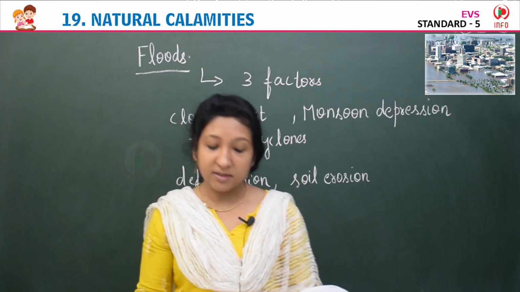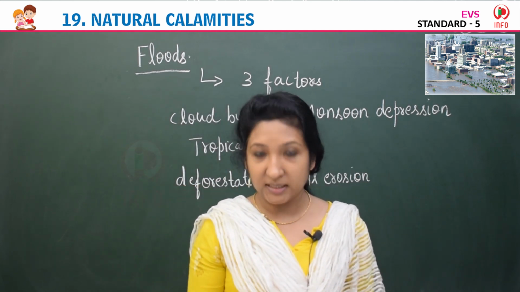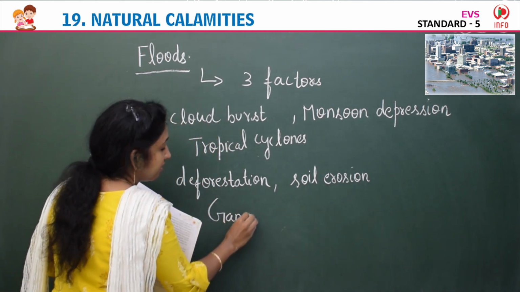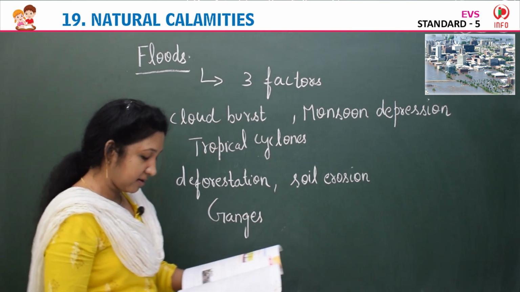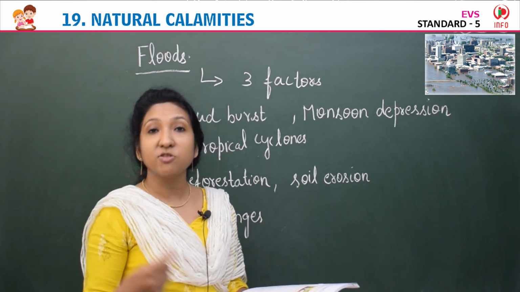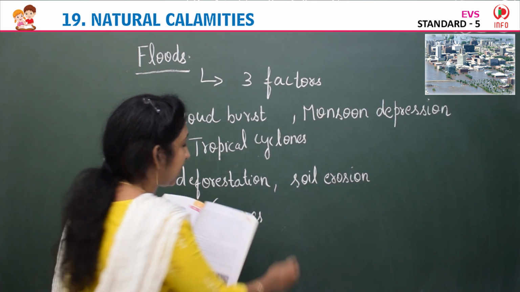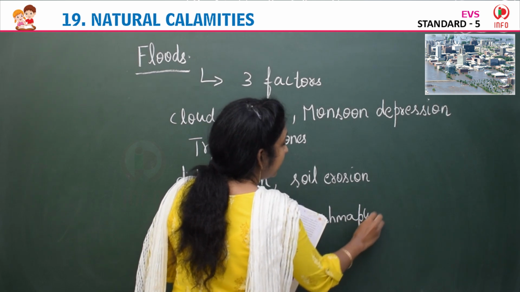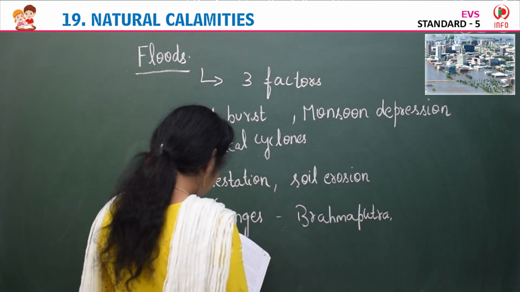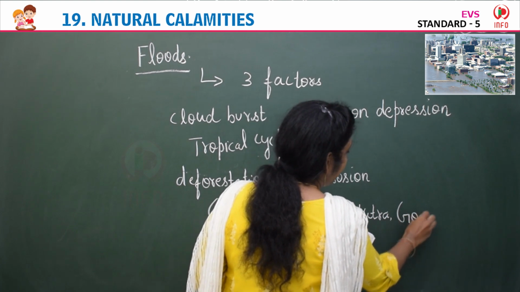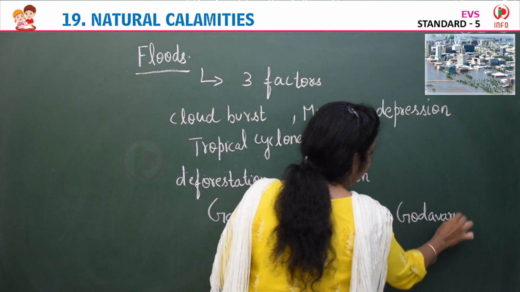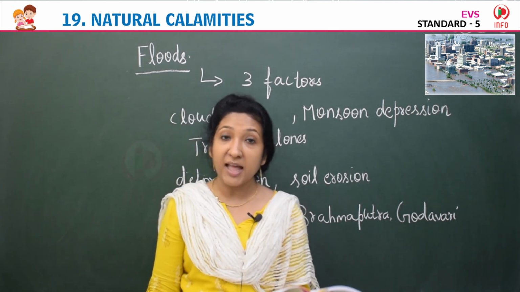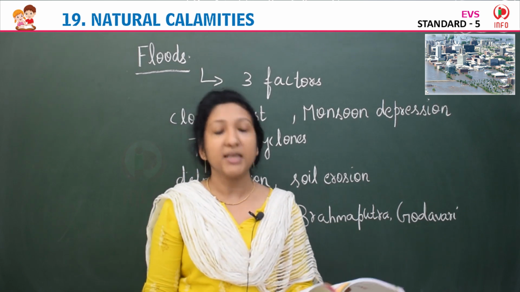The major rivers that cause floods in India are the Ganges and its tributaries, the Brahmaputra and, which river? Godavari, not Kaveri, Godavari. So, the river Ganges and its tributaries Brahmaputra and Godavari are the major rivers that cause floods in India.